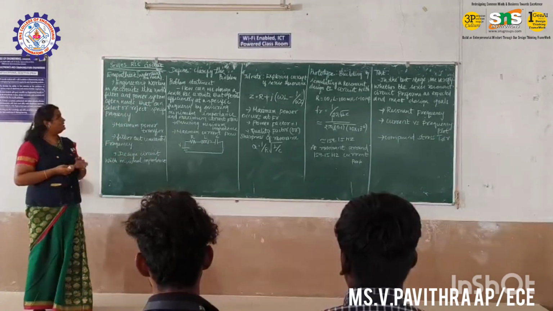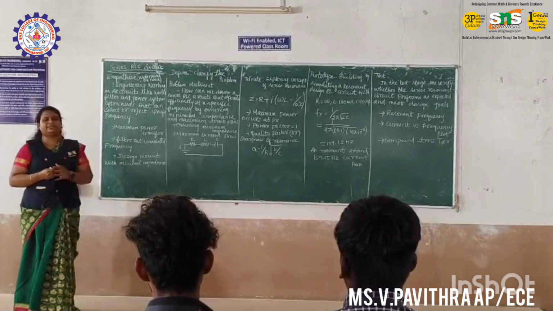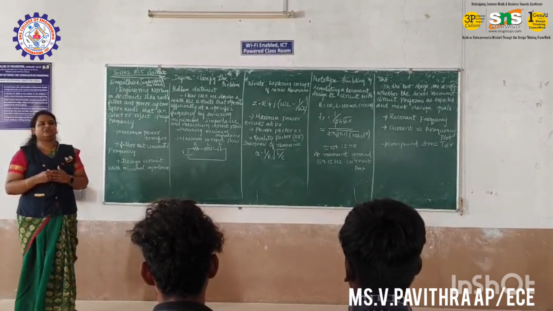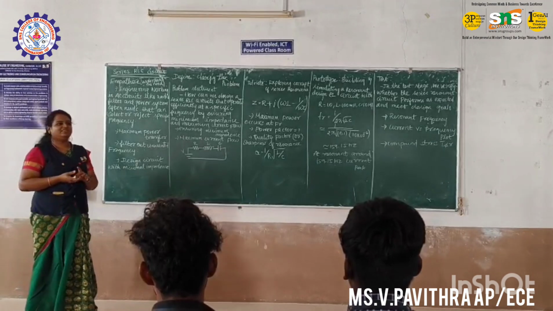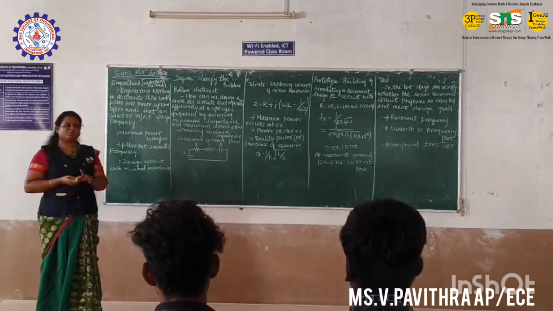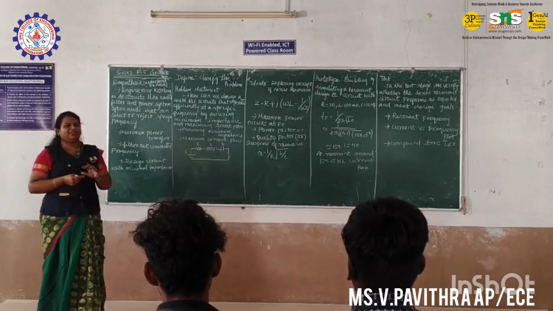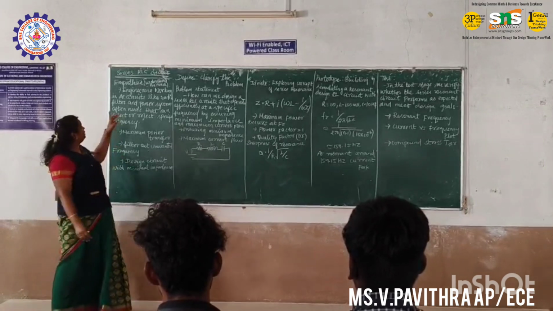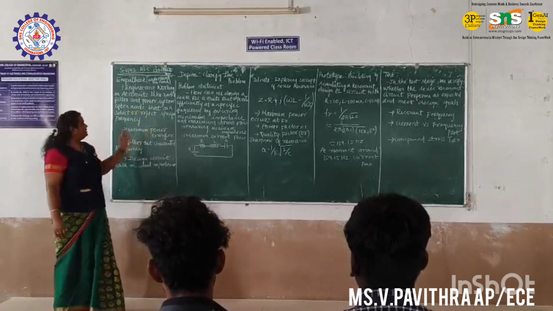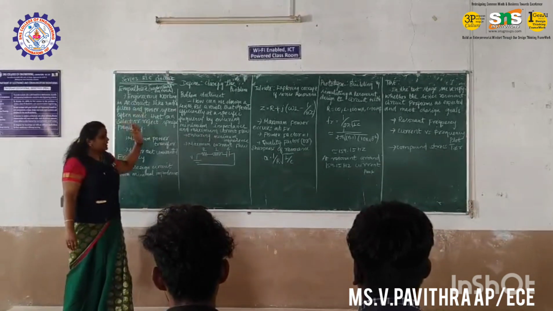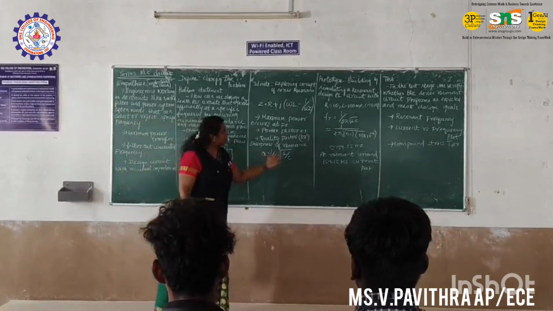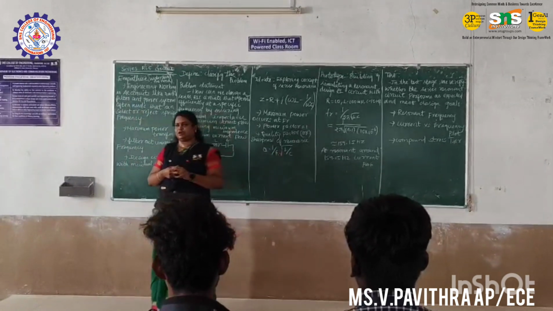RLC circuit. Okay. So today we are going to see the topic series RLC circuit. What are the 5 stages of design thinking? Empathize, define, ideate, prototype, test. Okay. So I am going to explain the series RLC circuit with the 5 stages. First stage is called empathize. Second stage is called define. Third stage is called ideate. Fourth stage is called prototype, and fifth stage is called test.